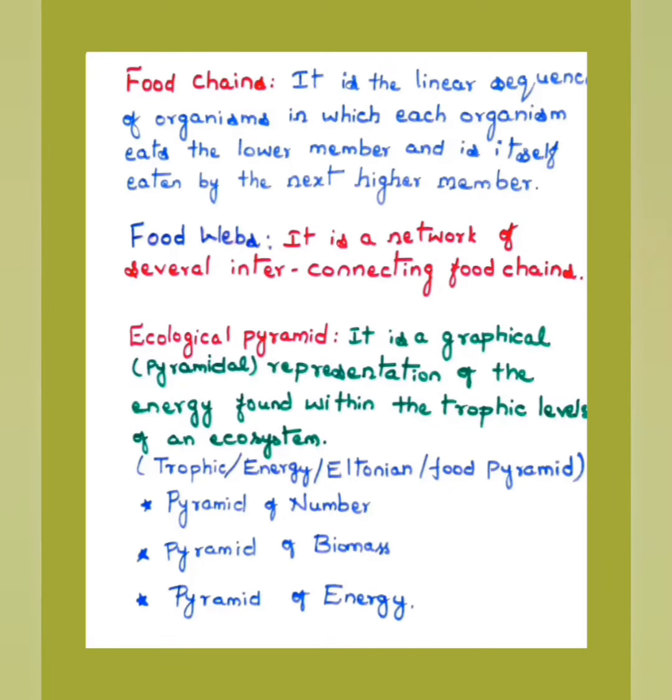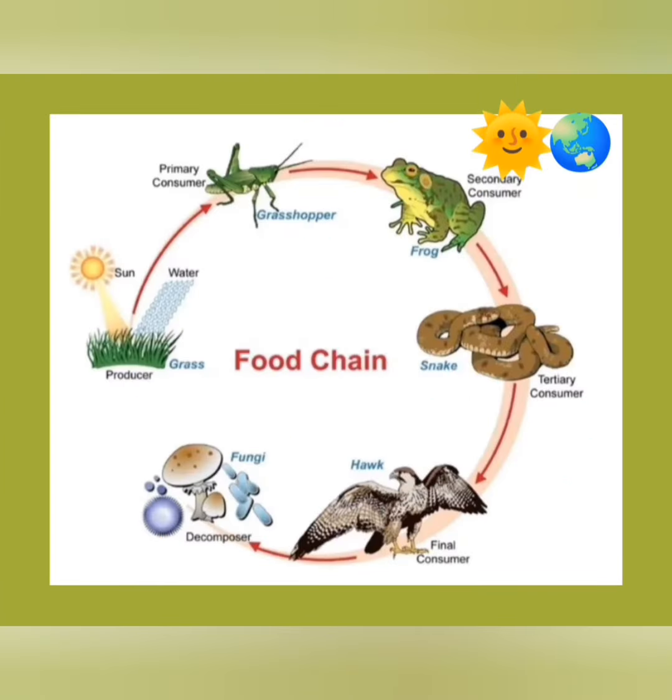All living organisms are linked to each other primarily by food and form a food chain. What is a food chain? It is a linear sequence of organisms in which each organism eats the lower member and is itself eaten by the next higher member. This image represents a simple food chain.